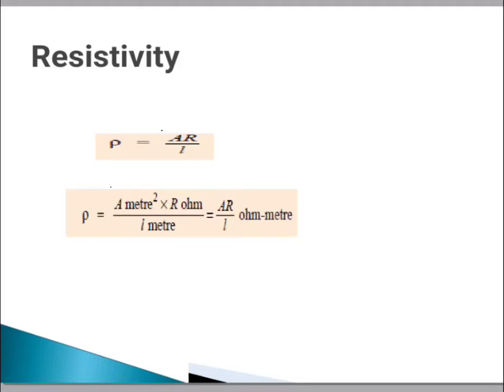What is the unit of area? It is meter square. The unit of resistance is ohm, and the unit of length is meter. So calculating the unit of resistivity, meter cancels. Because of that, the unit of resistivity is ohm meter. Sometimes we also express the resistivity in ohm per meter cube.